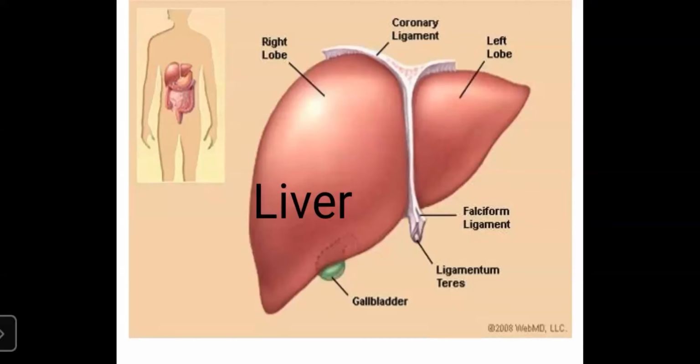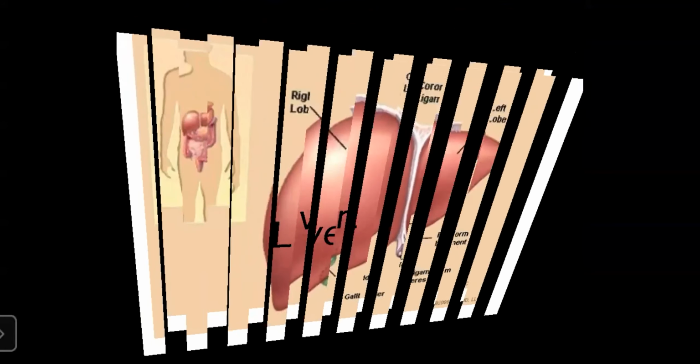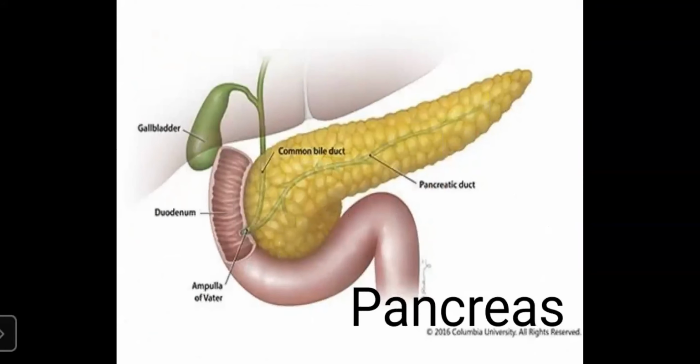The last one we have seen is pancreas. It is located behind the stomach. Now, what is the function of pancreas? Pancreas also helps in the digestion process and regulates the blood sugar level.